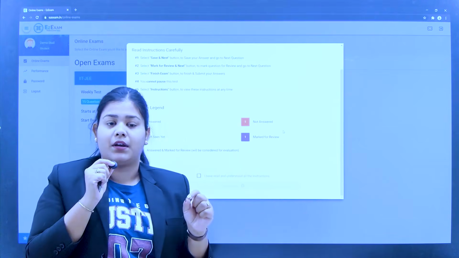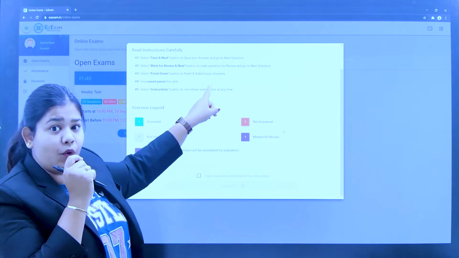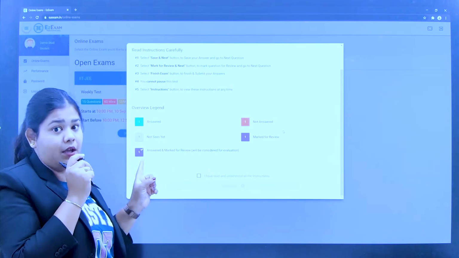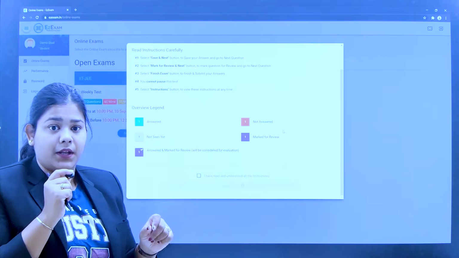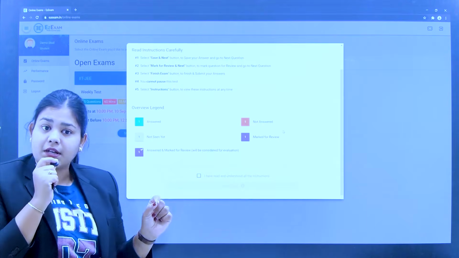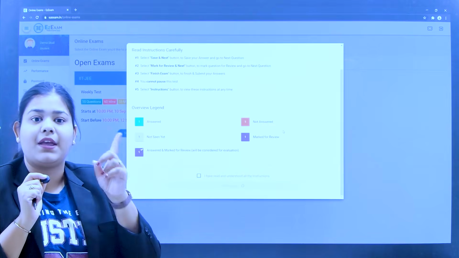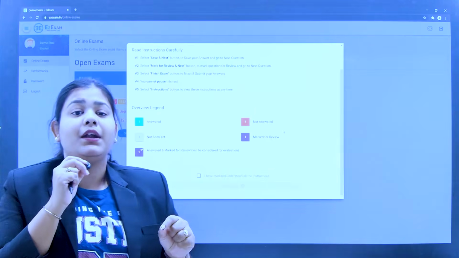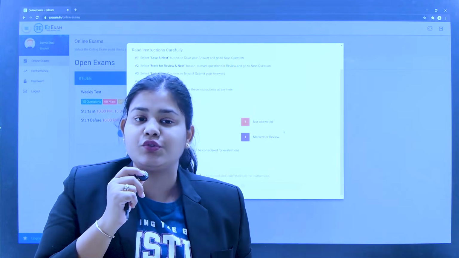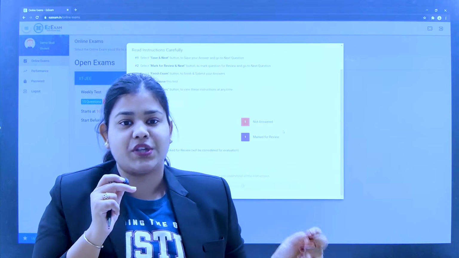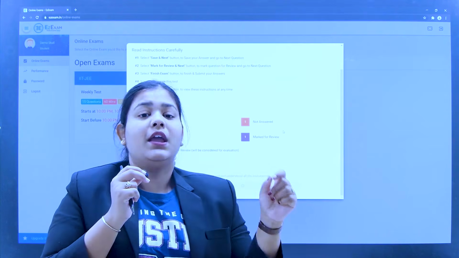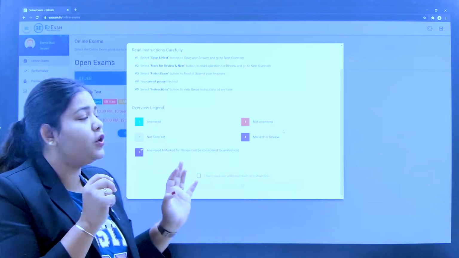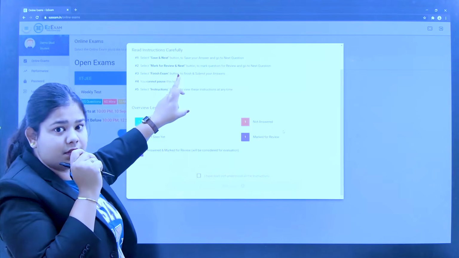When you choose Mark for Review and Next, you go to the next question and that block will be shown in purple color. Green color means you have answered the question and gone to the next question, with Save and Next. Purple color means you have answered the question but kept it in case you want to change the answer. If you don't change the answer, you will still get the marks for it. Then at last there will be Finish Exam.